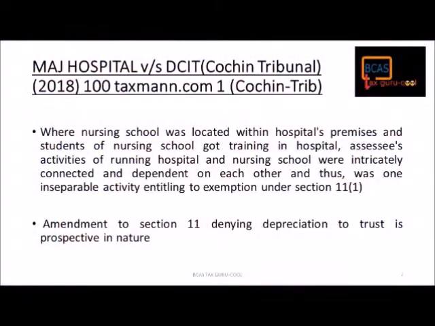Further, coming to the selected judgment in the month of November 2018. This judgment is of the Cochin Tribunal in the case of MAJ Hospital versus DCIT, 100 Taxman 1. What are the facts of the case? The assessee was a charitable trust registered under 12A of the Income Tax Act.